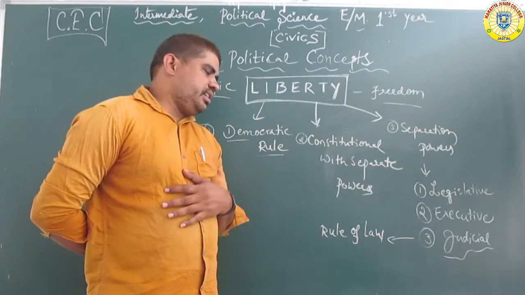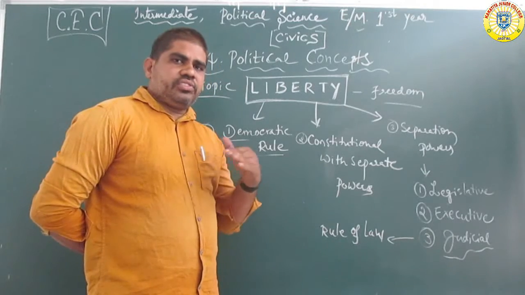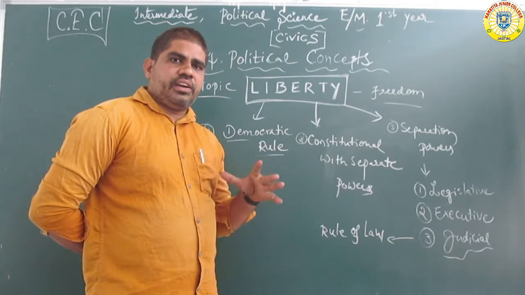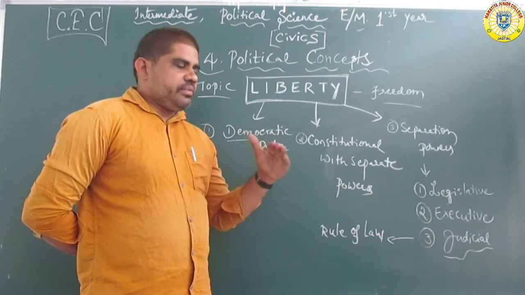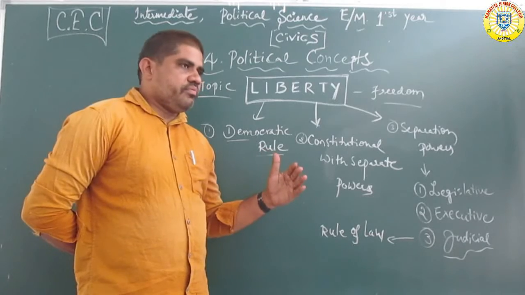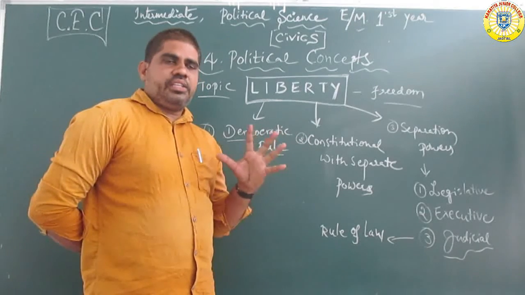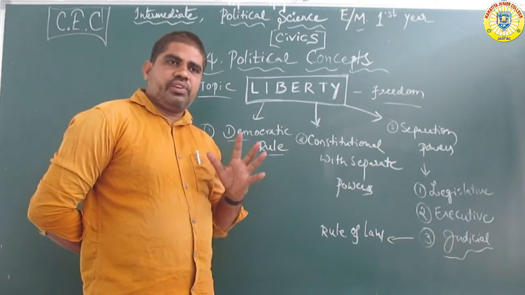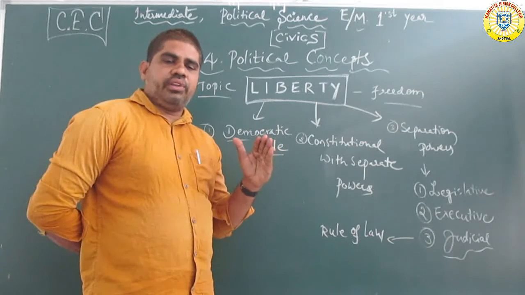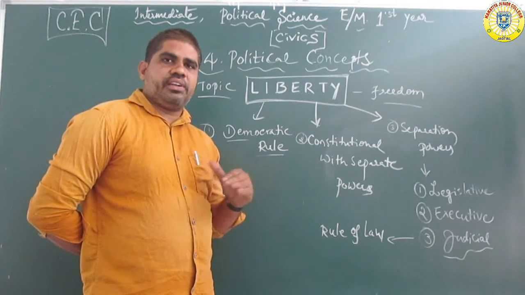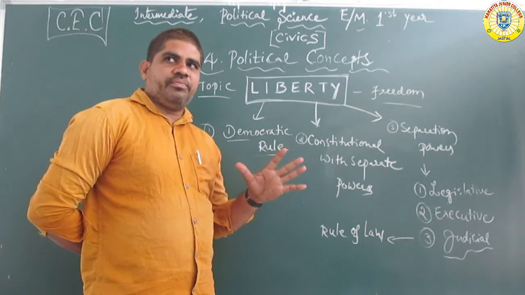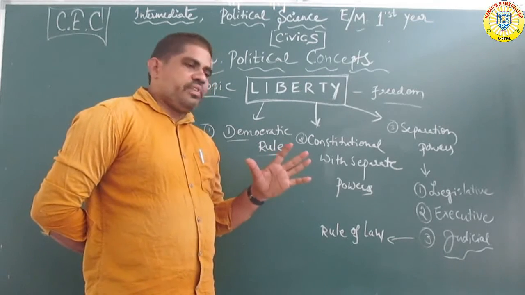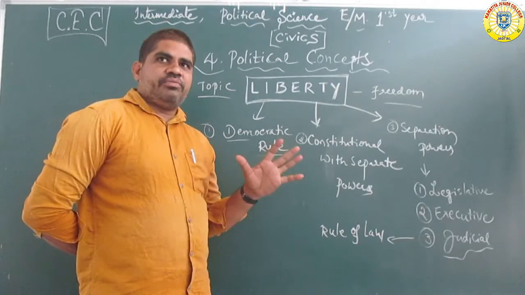Okay, it is also called equal justice, equality of law. The law does not support only one category; it is equality. It is not only for the high level, not only for the low level. Justice is equality for all people. So this is the equal type of system. Okay, so rule of law comes under the justice type of system.